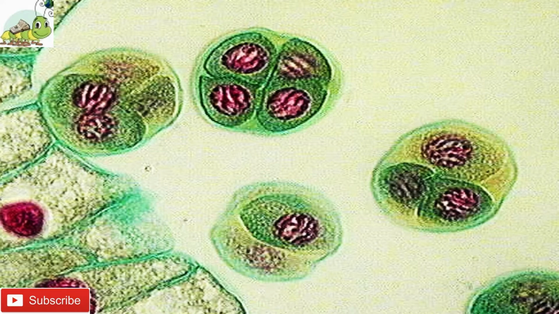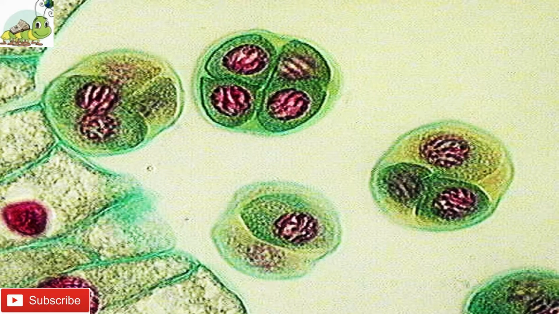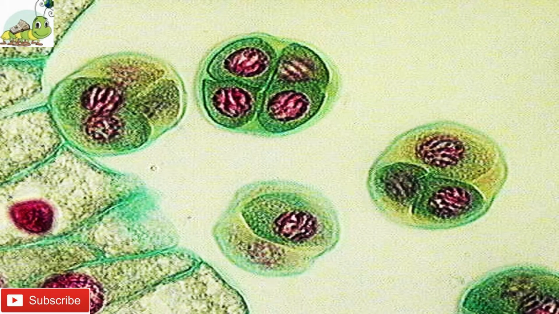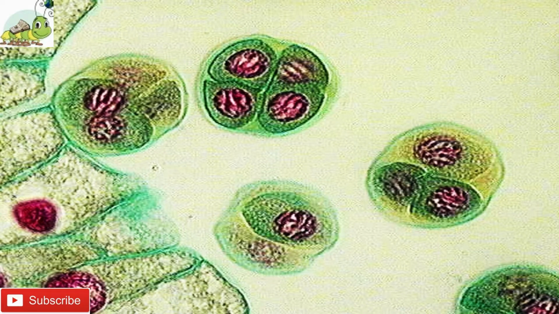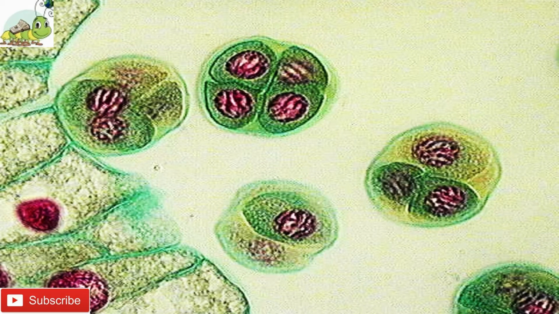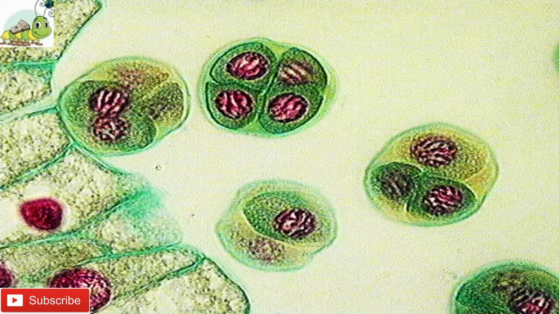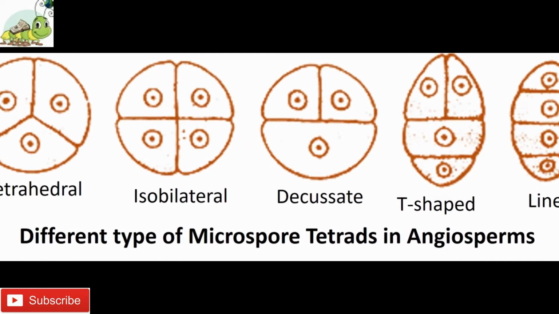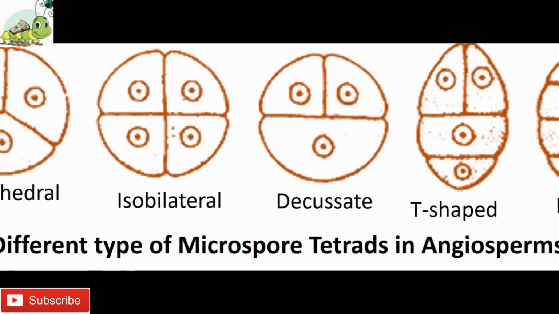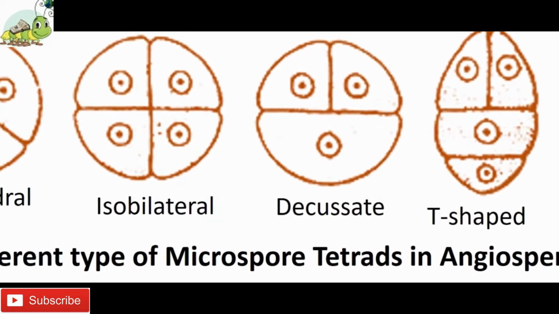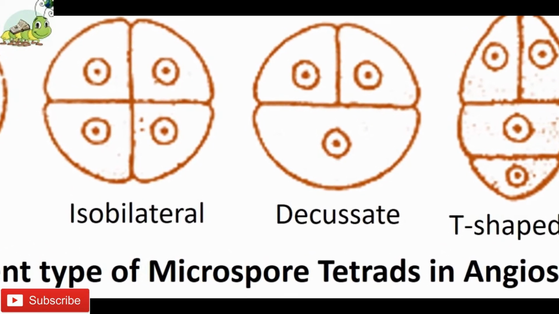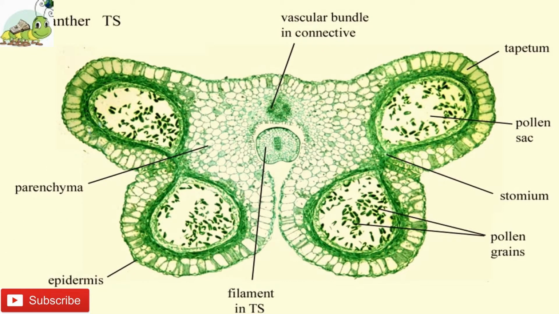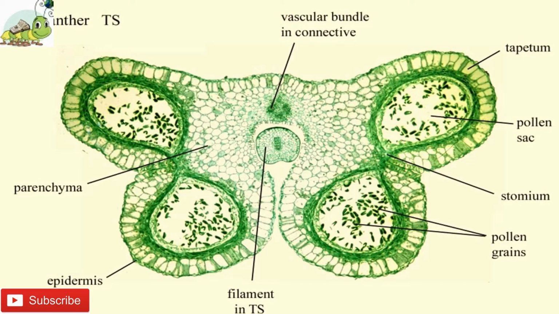During microsporogenesis, the nucleus of each microspore mother cell undergoes meiosis and gives rise to 4 haploid nuclei. These 4 nuclei are arranged in a tetrahedral manner, forming a tetrahedral tetrad. The 4 microspores separate from each other and each develops a characteristic shape or form which differs in different species of plants. Now come to the point, the structure of microspore or pollen grain.